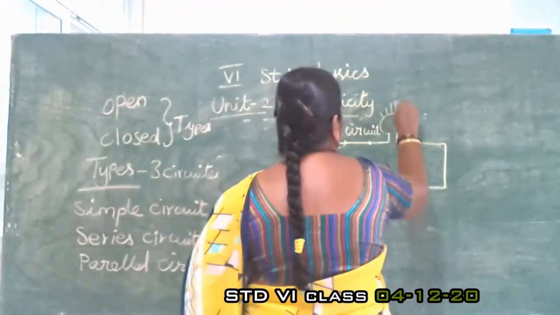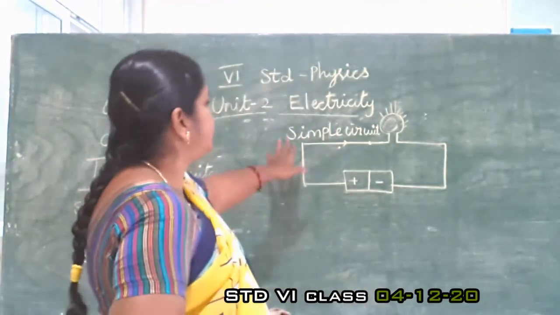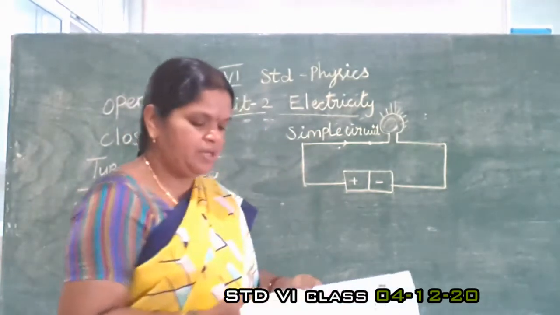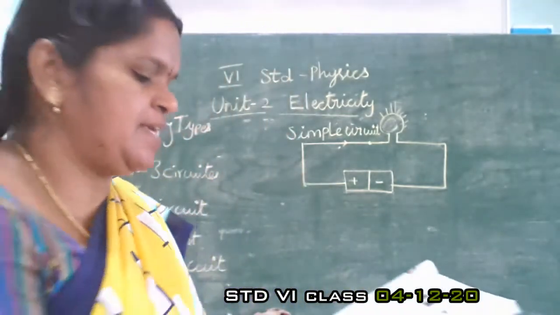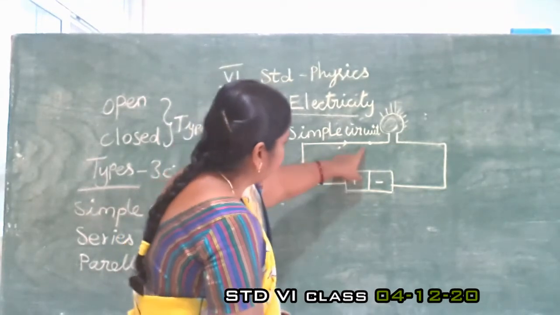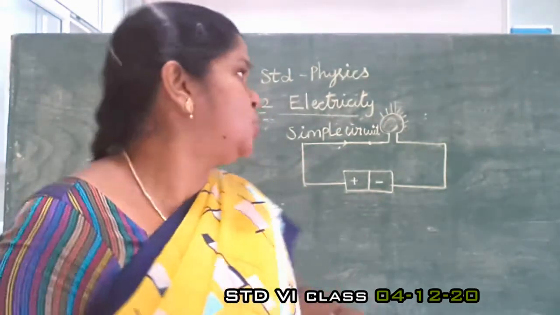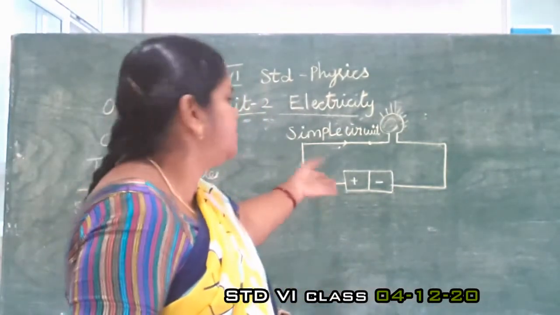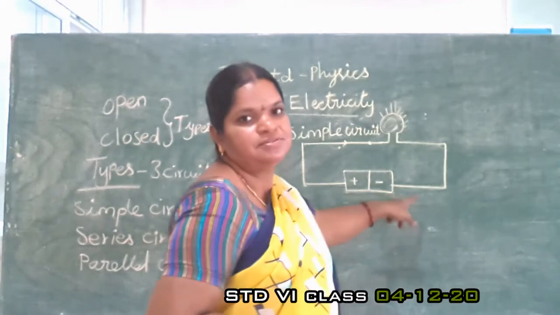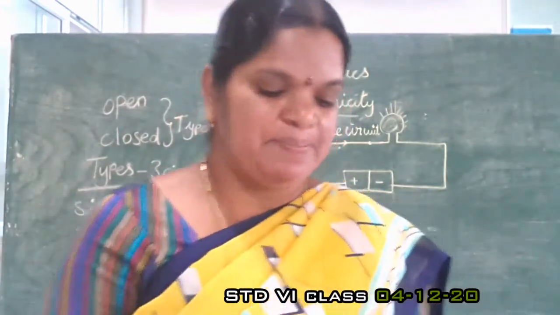The bulb is glowing. See this diagram, this is a simple circuit. In this simple circuit, a circuit consisting of a cell, a wire and a bulb, the bulb is glowing. Current is flowing from the positive end to the negative end, so the bulb is glowing.